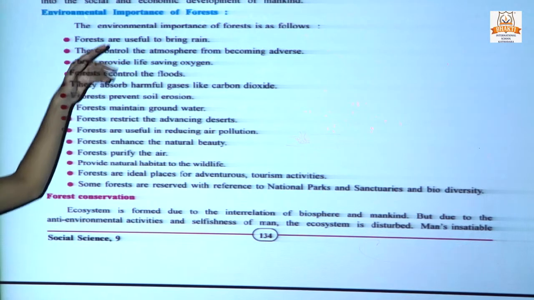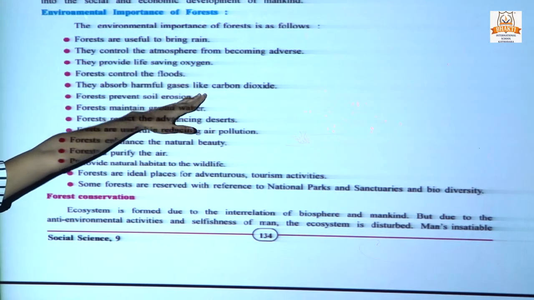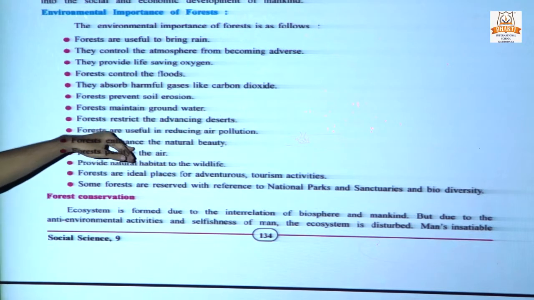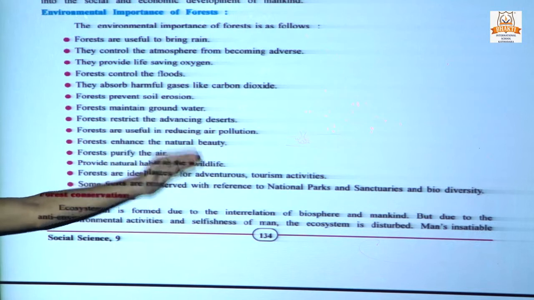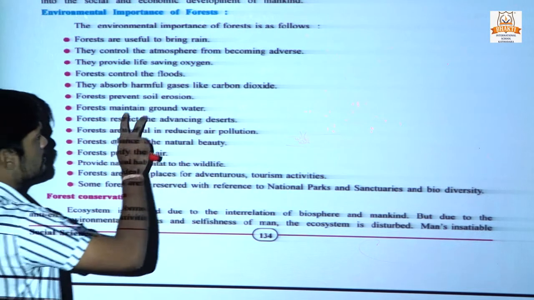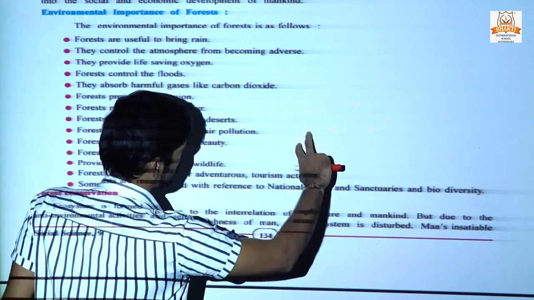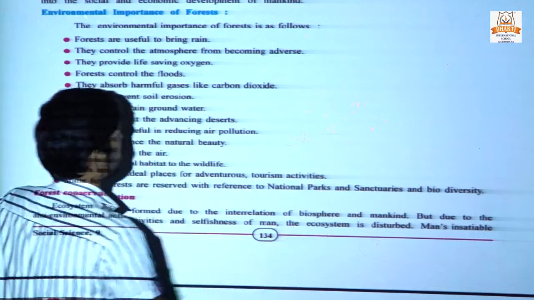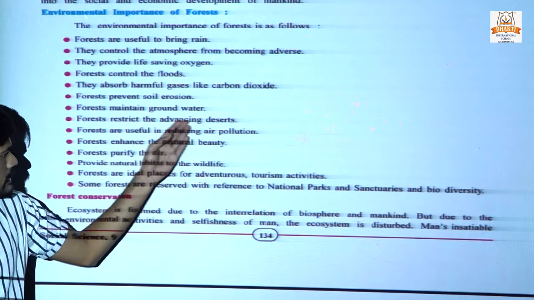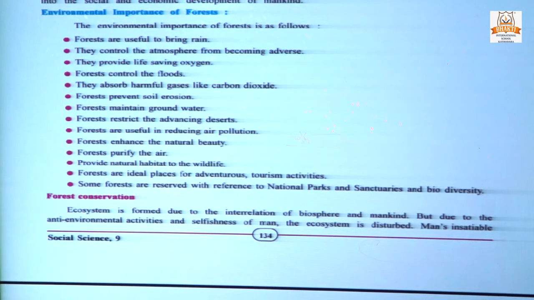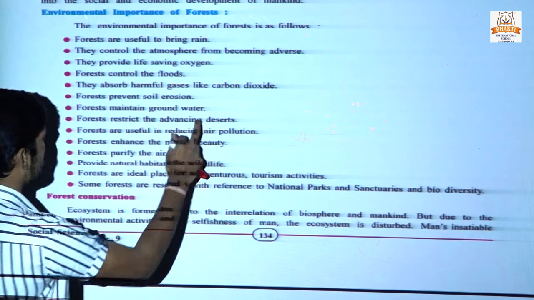Also they absorb harmful gas, carbon dioxide, and prevent soil erosion. We already discussed that. Forests maintain groundwater also, because when there is no soil erosion the groundwater is stored inside the ground. Forests restrict the advancing desert.